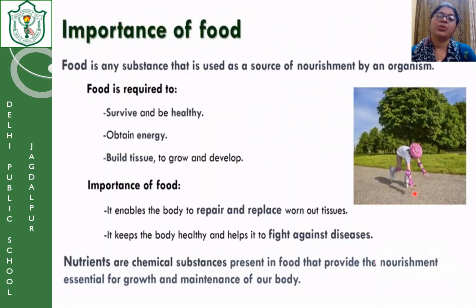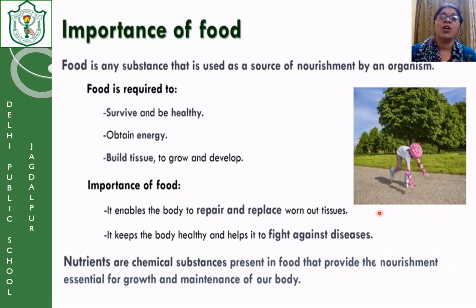Now coming to the importance of food. Why do we need to eat? Sometimes we are in a hurry, we want to run to school, and we think, why eat now? But children, food is not only satisfying our hunger, it is giving us many important things.